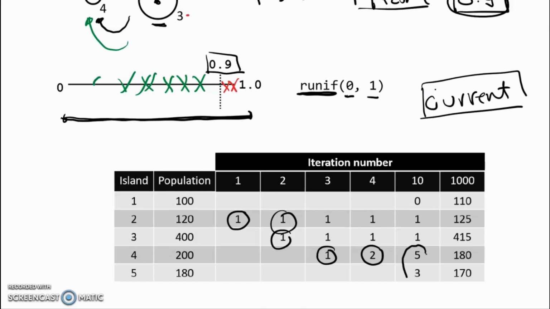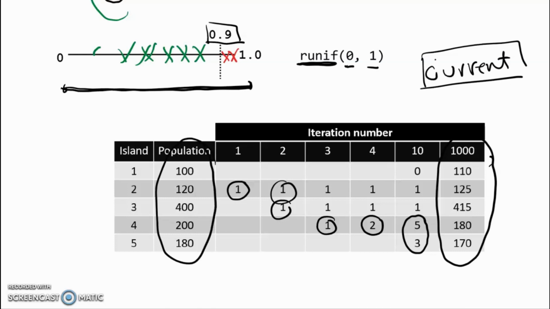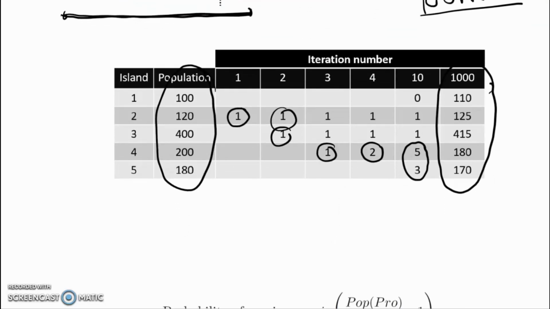You can see that after 10 iterations, it looks like they've been lingering on Islands 4 and 5. The whole idea is that ultimately, with an increasingly large number of iterations, the relative size of these visits is going to be the same as the relative size of the populations. And that's what's proven in the appendix.